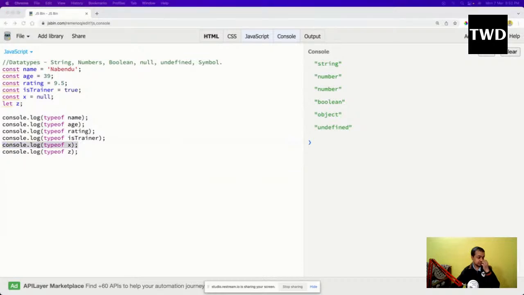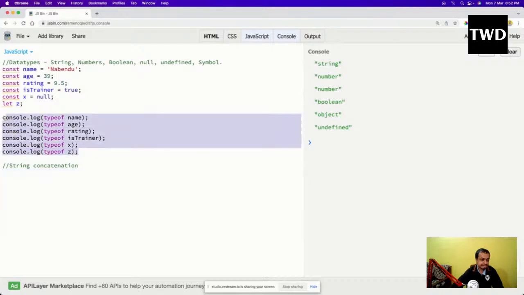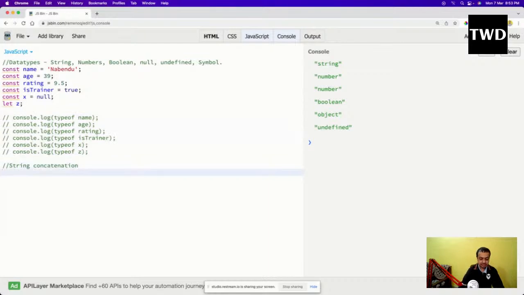Now we're done with this. Now we are going to learn about string concatenation. This is an ES6 thing, but we are going to learn it right now only. So we are going to learn about string concatenation, and const name.